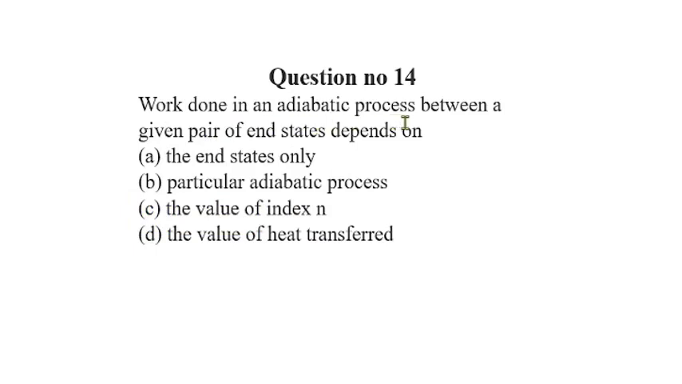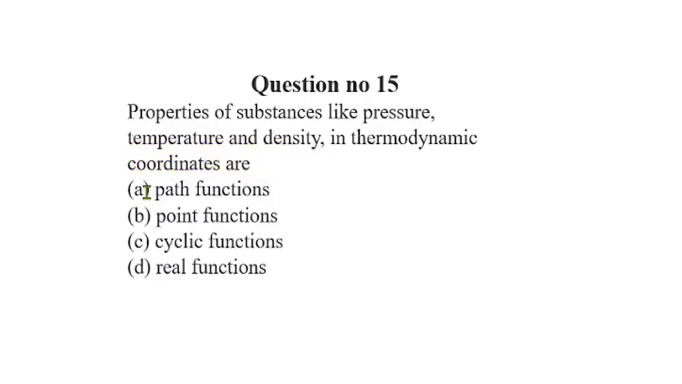Question number 14. Work done in an adiabatic process between a given pair of end states depends on... So work done depends on the end state. So correct option is option A. Question number 15. Properties of substances like pressure, temperature, density in thermodynamic coordinates are... So these properties like pressure, temperature, and density are point functions. And path functions are like work, heat, and some other variables. So here the correct option is option B.